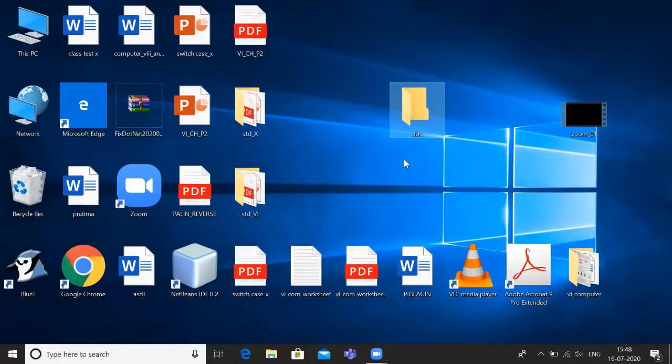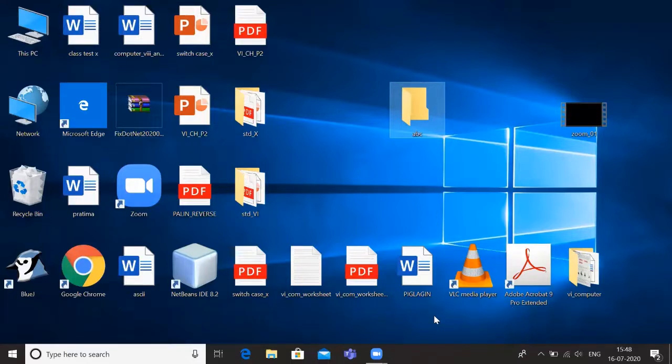There are many versions of Windows such as Windows XP, Windows 7, Windows 8 and Windows 10, etc. Then first we have to discuss what are the components of the window. When you start the computer, the first screen that appears is called the Windows Desktop. This is the Windows Desktop.